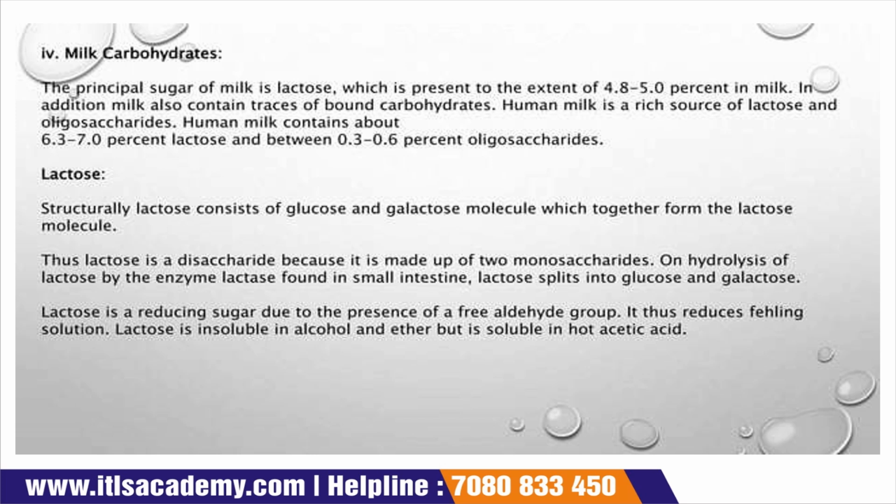Milk carbohydrate. So carbohydrates are also present in milk, and the principal sugar present in milk is lactose. Okay, and it is present at around 4.8 to 5.0%. After that, some traces of bound carbohydrates are also present.